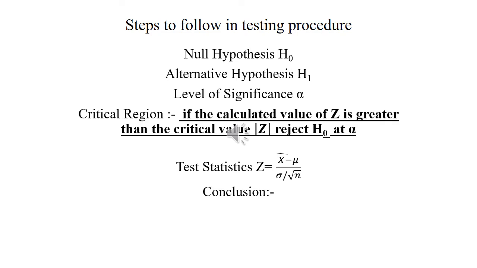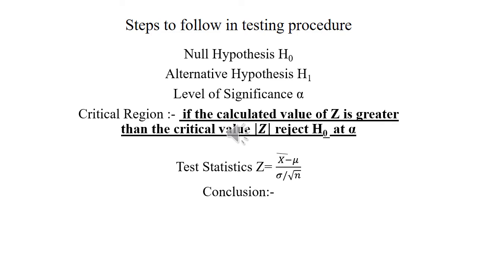Mostly we use 5% or 10% or 1%. For the critical region, if the calculated value of z, your z statistic, is greater than the critical value, which in the last slide I gave you, the values against the level of significance for one tail test and two tail test, then reject H naught at alpha.